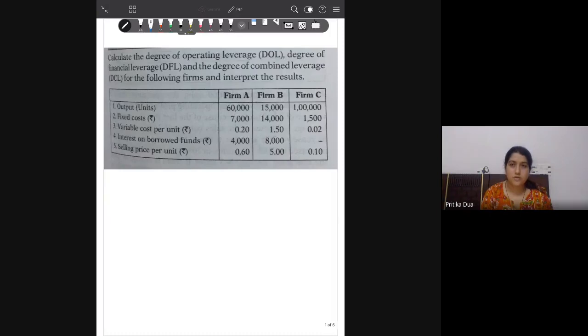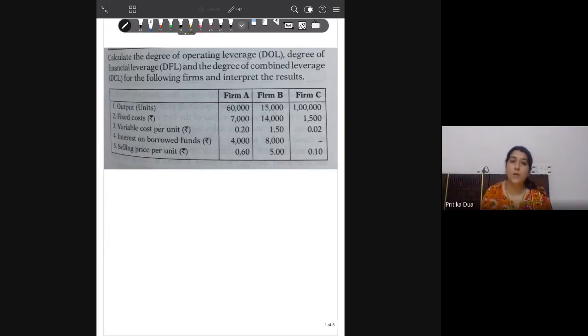So the first question is there on your screens. We have to calculate the degree of operating leverage, financial leverage, and combined leverage for the following firms, and interpret the result.